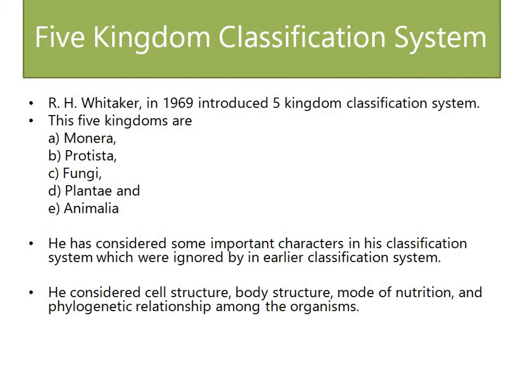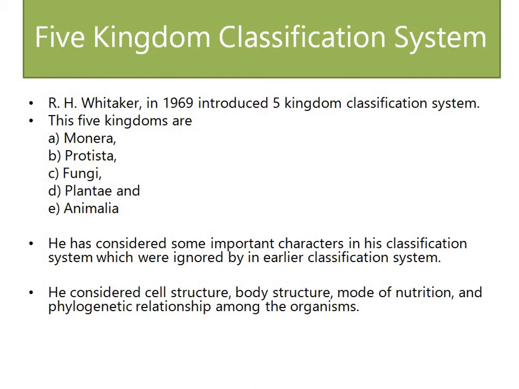The fourth kingdom named by R.S. Whitaker is Planta. Planta means all green plants are kept under this kingdom, including Bryophyta, algae, Pteridophyta, Gymnosperm, Angiosperm.